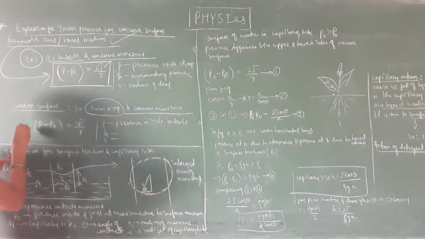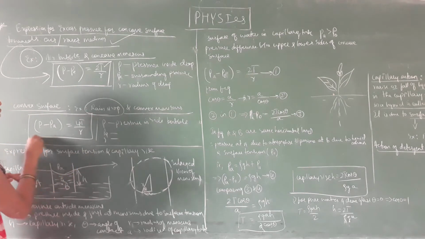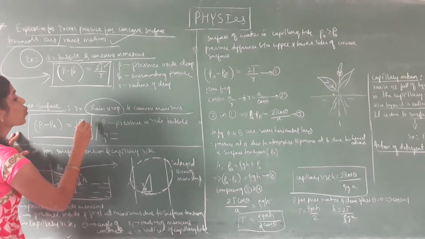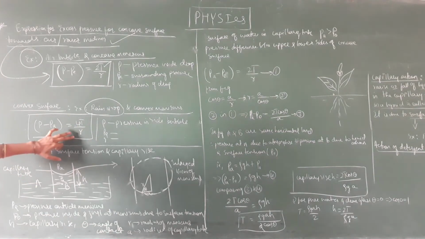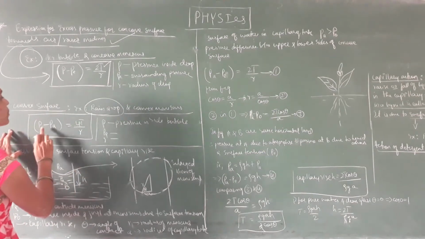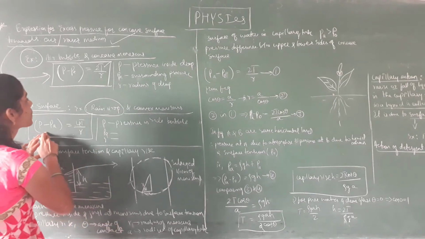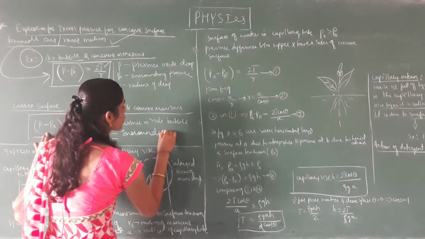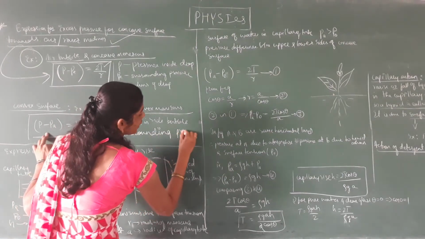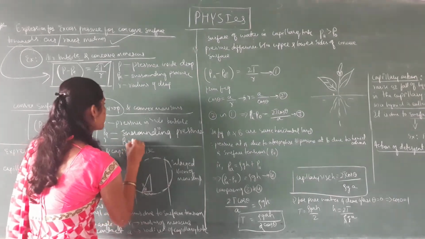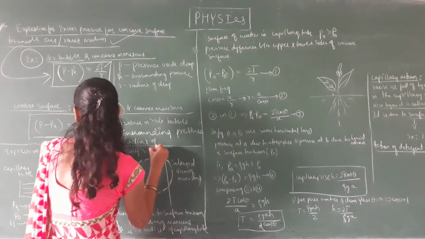The mathematical formula is P minus Pa equals 4T divided by R. This is the expression for pressure for convex surface towards air or rarer medium, where P is the pressure inside the bubble, Pa is the surrounding pressure, and R is the radius of the bubble.